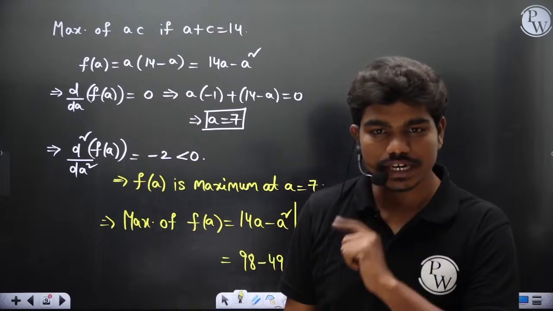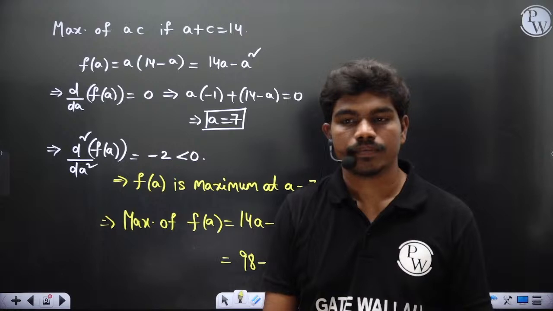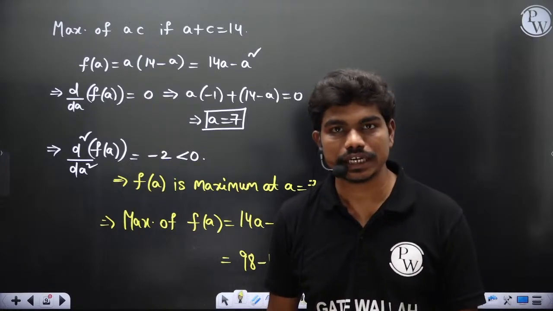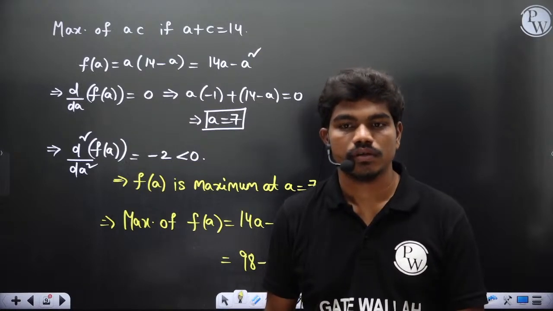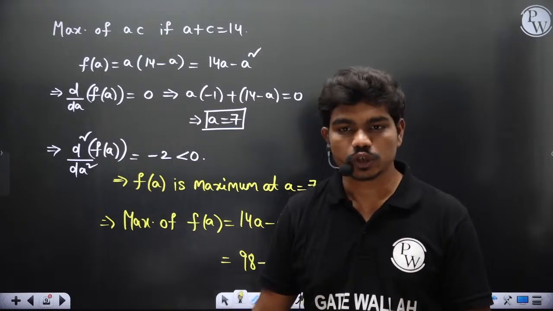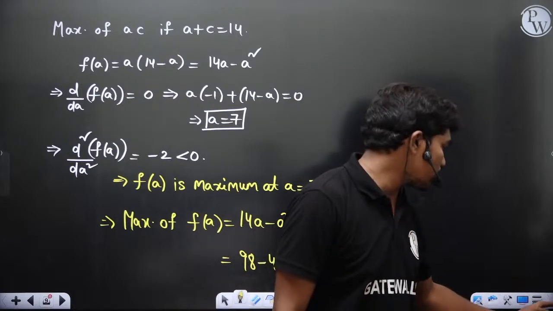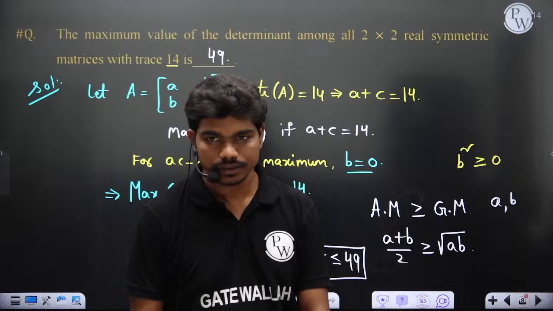Is this clear to each and every one? Did you all understand how we have worked out the things? Yes or no? Please type in the chat box. Okay, so this is using basic calculus. If you don't have the idea of calculus, you can even go with the arithmetic mean greater than or equal to geometric mean. That's it.